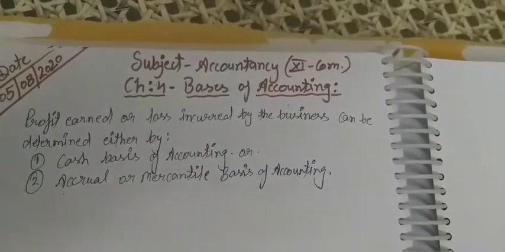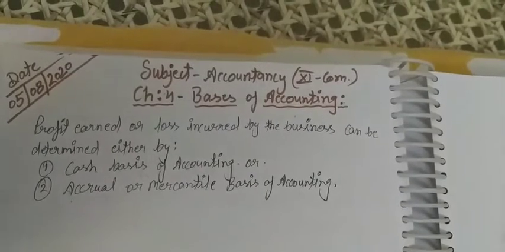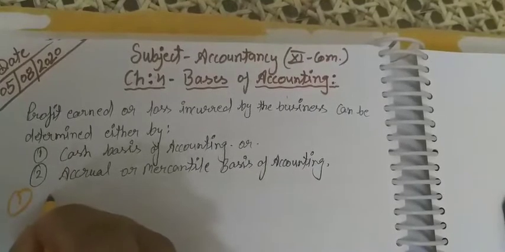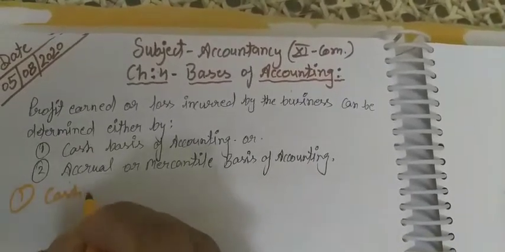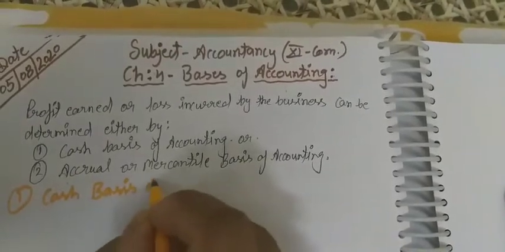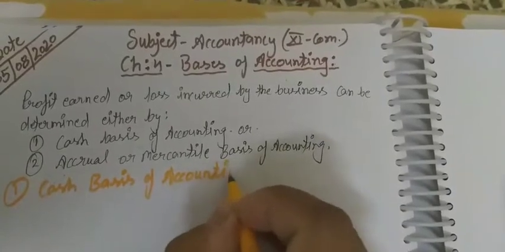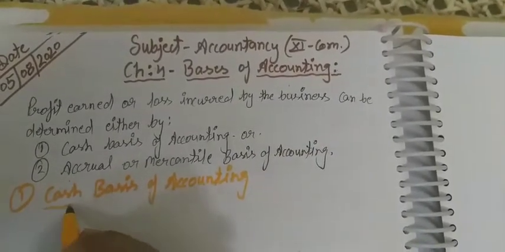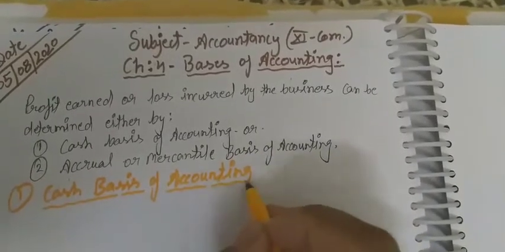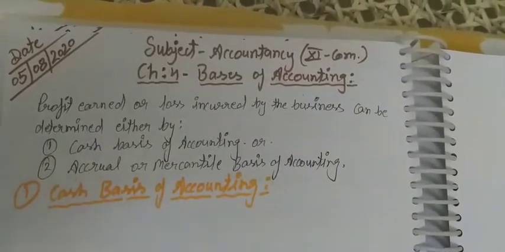Is it clear? So now the first topic we are going to cover is the cash basis of accounting. What are these bases and how are accounts prepared on this basis?